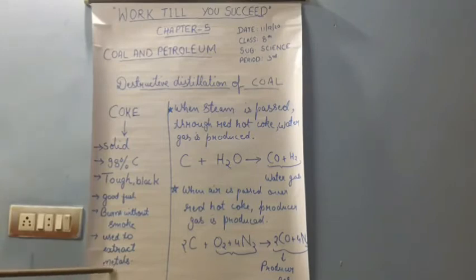For example, if we want to extract gold, we want pure gold, but it is not compulsory that we will get the pure gold in advance. When we are mining, we are not only getting the gold. With gold we are getting many other impurities too, and those impurities are removed through processes, and then it is converted into pure gold.